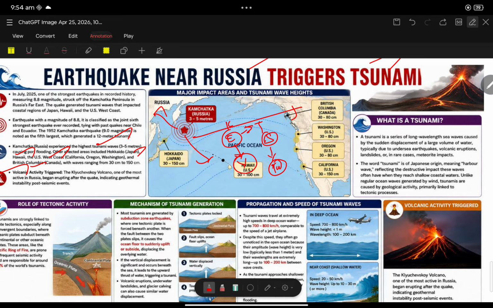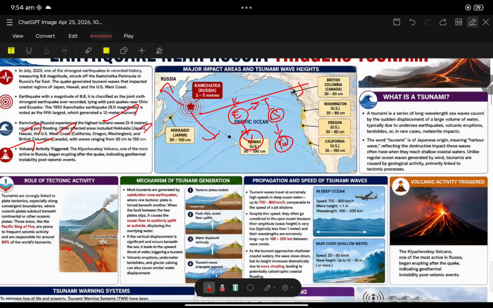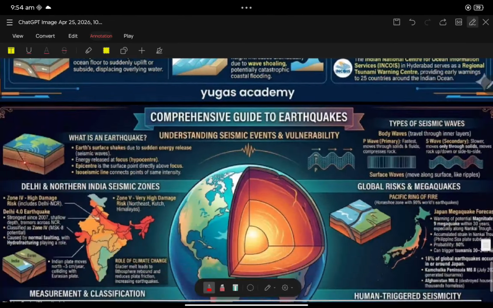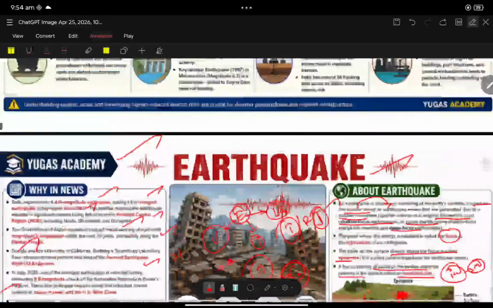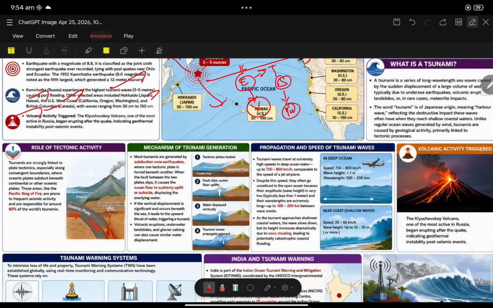Kamchatka Peninsula is very much important for this year's prelims. So it is one of the mega quakes, more than eight on the Richter scale. It is a mega quake. Okay. So now let us discuss some of the important points with respect to this Kamchatka Peninsula earthquake. So see, mega quake. Literally, we can say this.